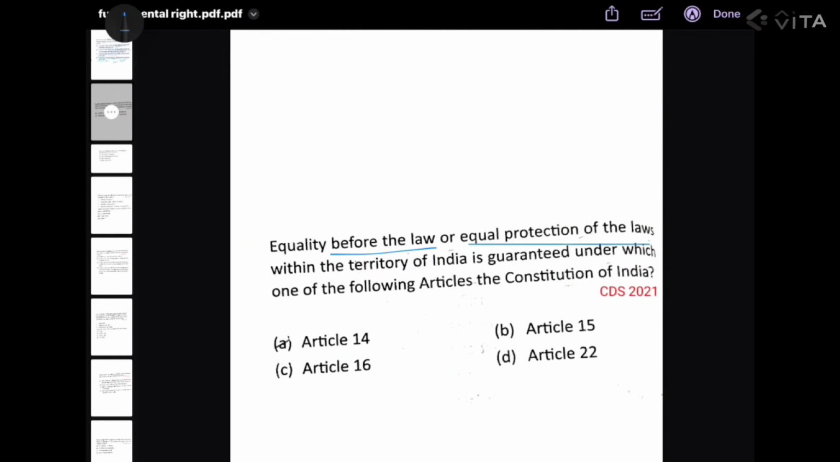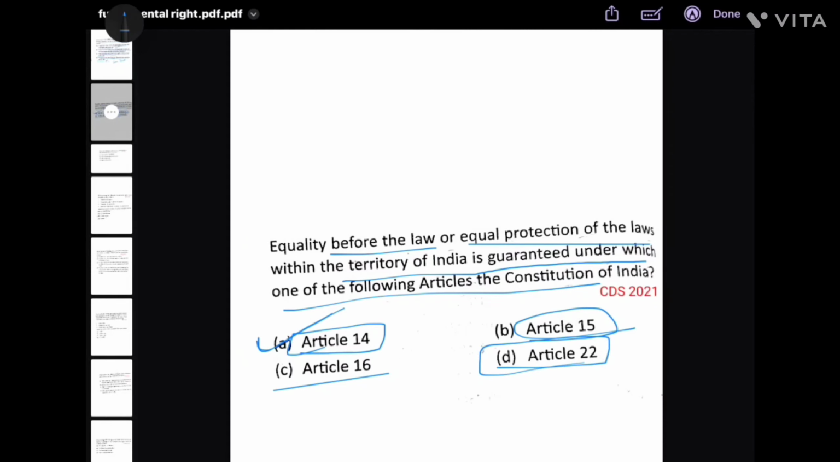Equality before law and equal protection of laws within the territory of India is guaranteed under which one of the following articles of Constitution of India? Article 14, Article 15, 16, 22. What is Article 14? Equality before law and equal protection of law. So this is the answer. Article 15 is prohibition of discrimination on grounds of religion, race, caste, sex, or place of birth. Article 16, equality of opportunity in matters of public employment. Article 22 is protection against arrest and detention in certain cases.